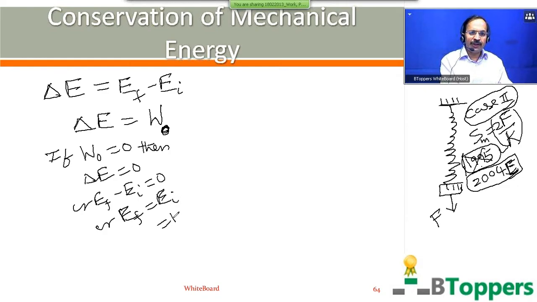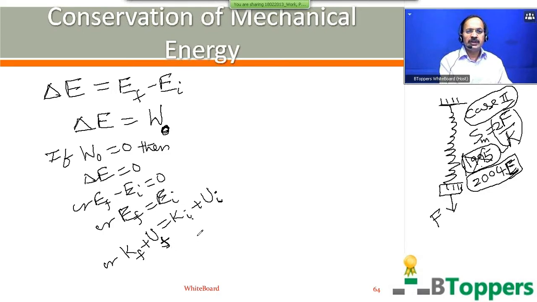The total initial mechanical energy we can write as the sum of the initial kinetic energy plus the initial potential energy. The total final mechanical energy is the sum of the final kinetic energy plus the final potential energy. Here Ki represents the kinetic energy of the body or system in the initial state. Kf is the kinetic energy in the final state. Ui is the potential energy in the initial state. And Uf is the potential energy in the final state.